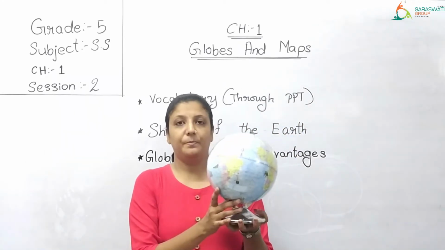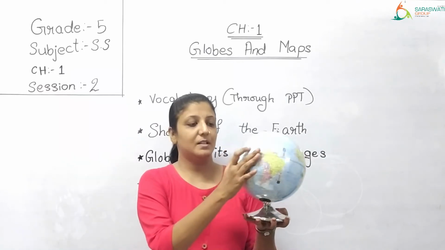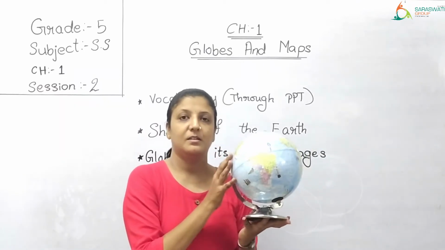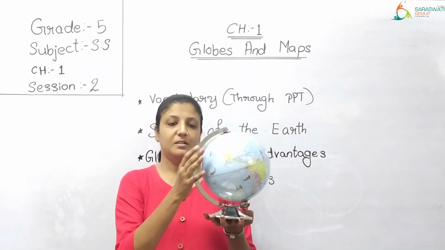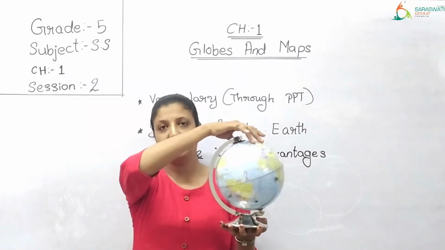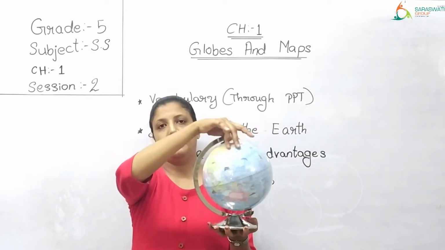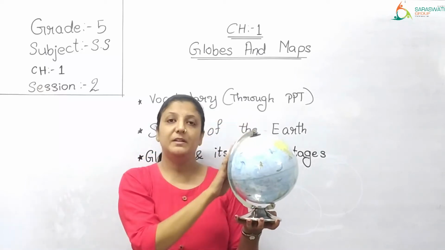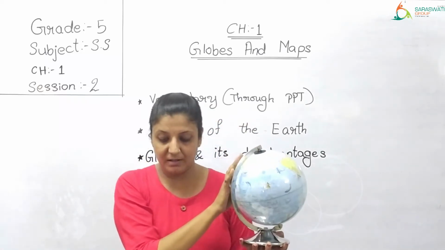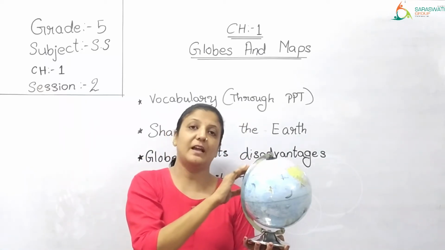See, this is a globe. It looks like the earth, isn't it? Earth जैसा दिख रहा है ना? Yes. See, globe is the model of the earth. It is an exact model of the earth.